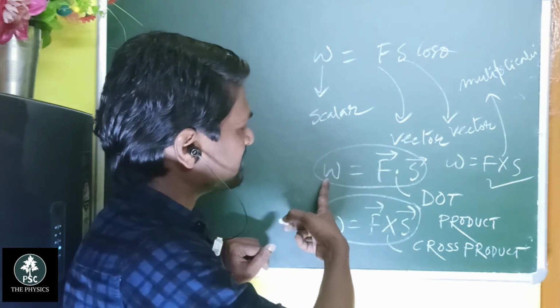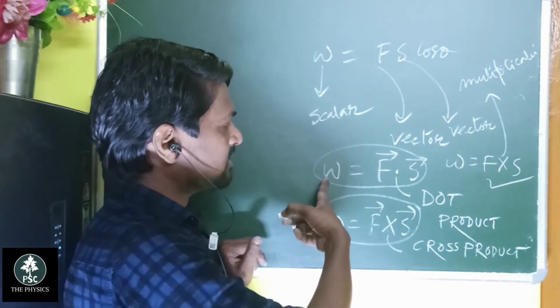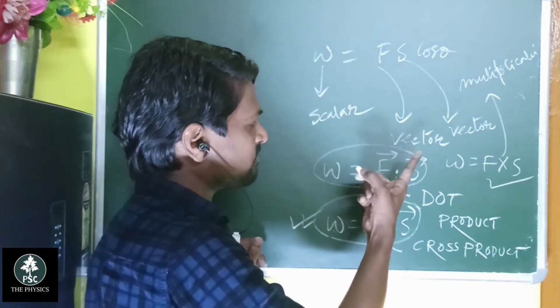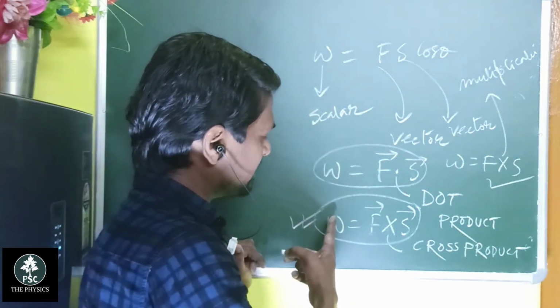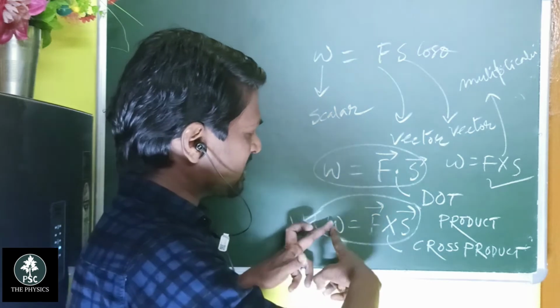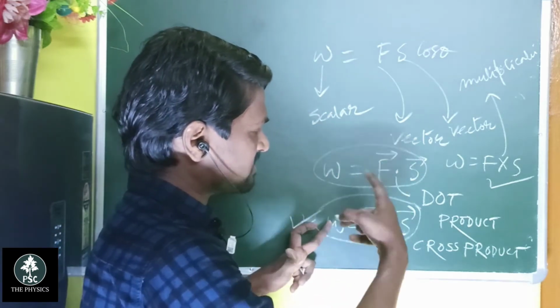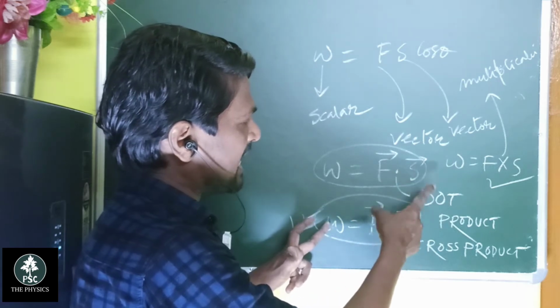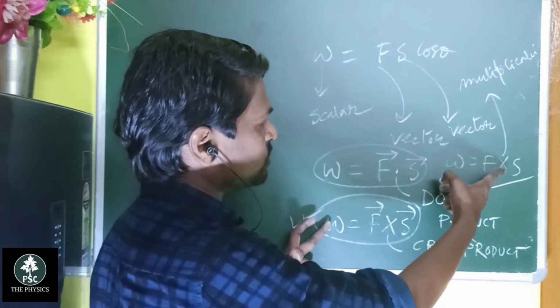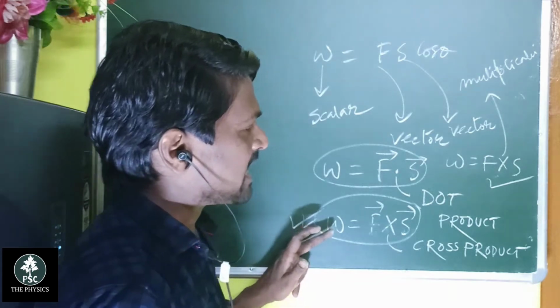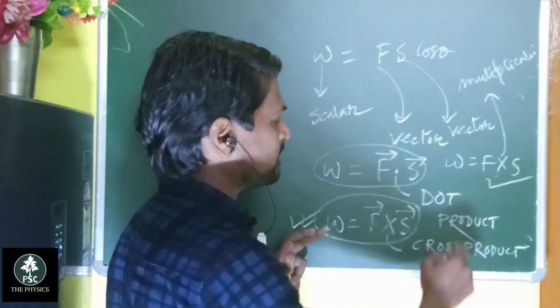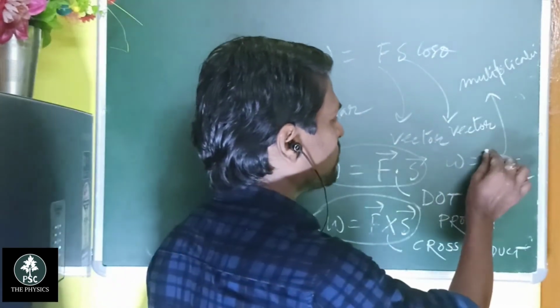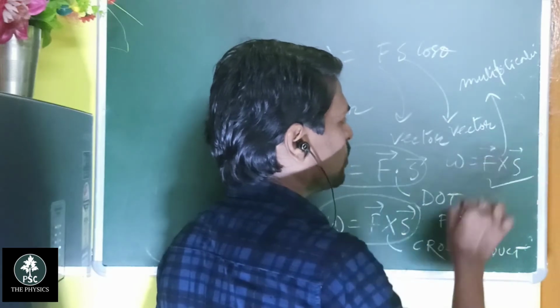So a scalar equals vector dot vector, but if the result is a vector, then you write vector cross vector. This is the cross product and this is the dot product. If you write it like this, it is simple multiplication, and you cannot write an arrow over it.